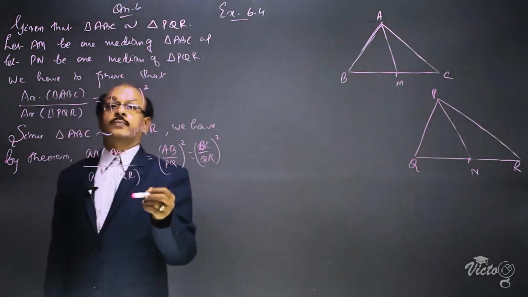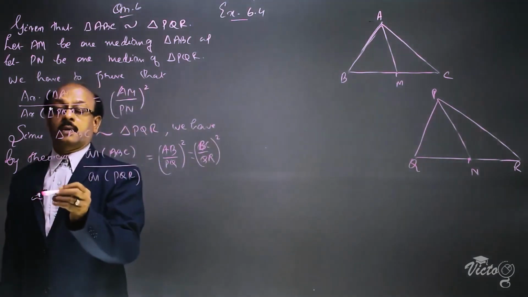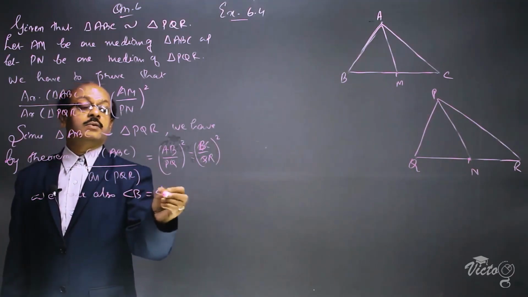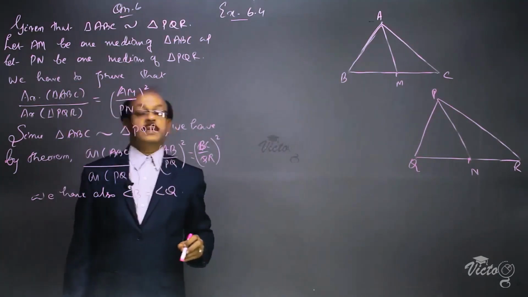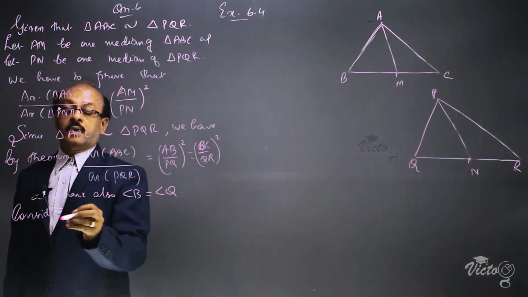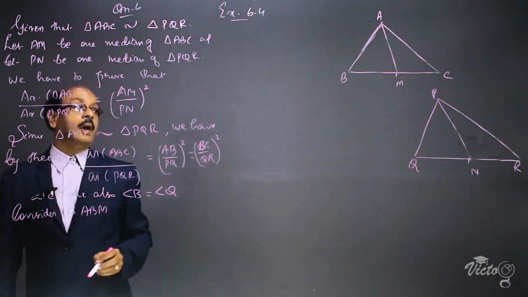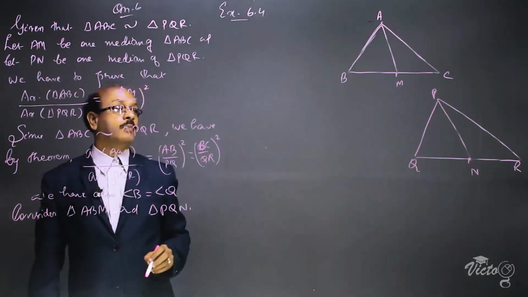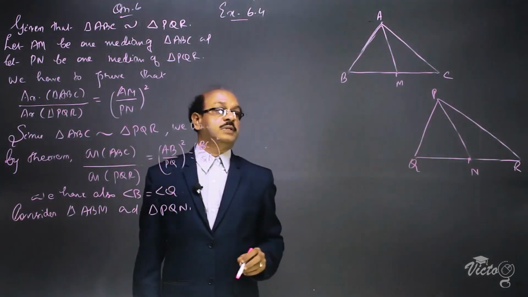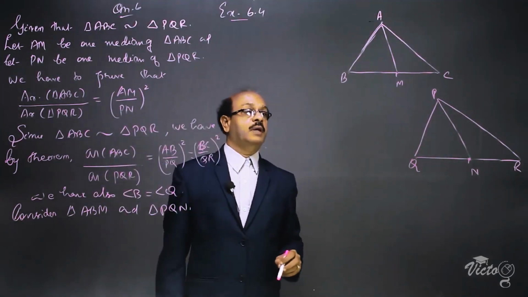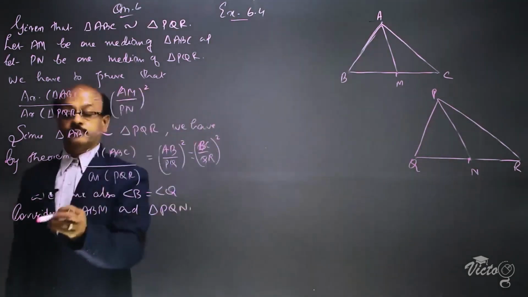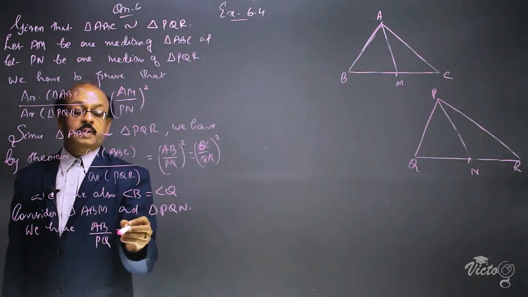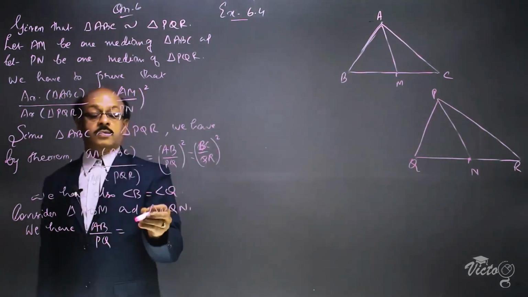Here we have one condition also, angle B is equal to angle Q. Now we have AB divided by PQ is equal to BC divided by QR.